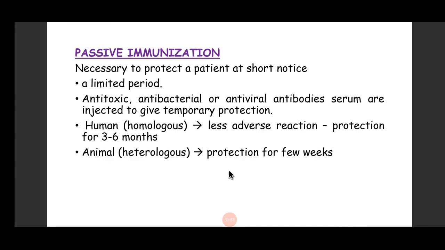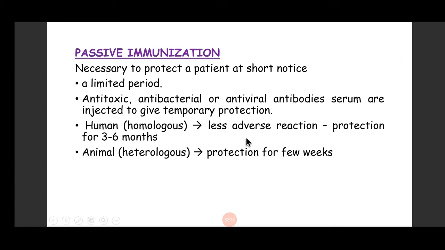Now coming to passive immunization. Sometimes, when we give vaccination, it takes time to develop immunity for that person, and sometimes we do not have that much time. When a person is already suffering from a disease, or he is not suffering from the disease but he is at very high risk, or has a very big exposure to a disease, then we give passive immunization as a part of the treatment, and sometimes as a part of prophylaxis, when the exposure is very high.